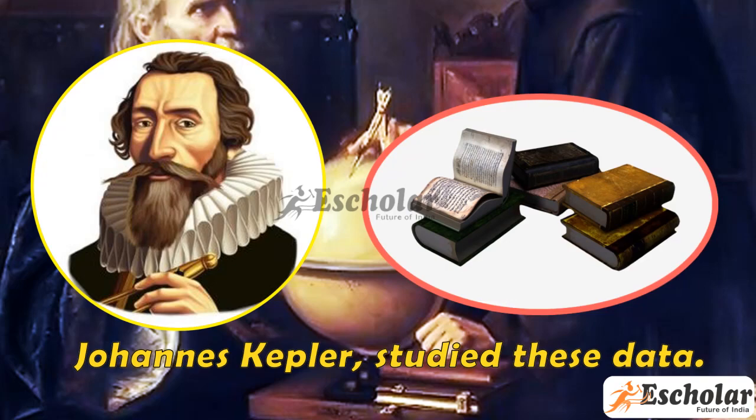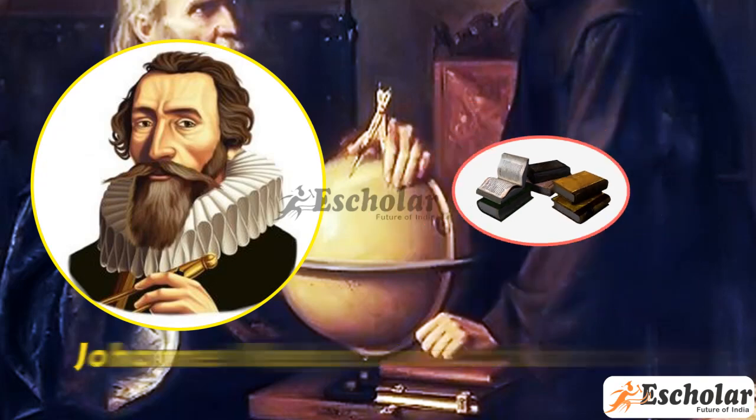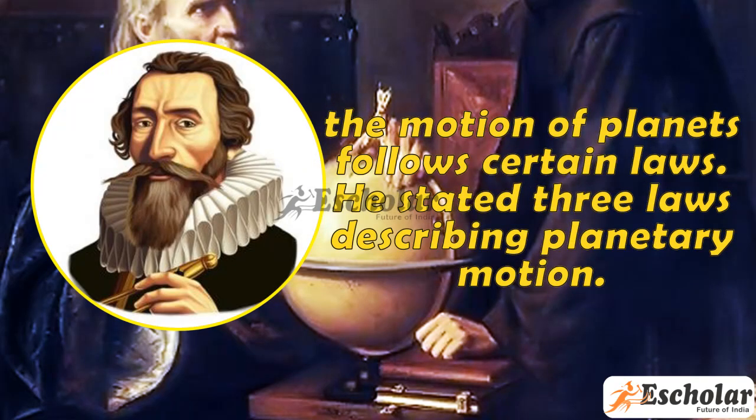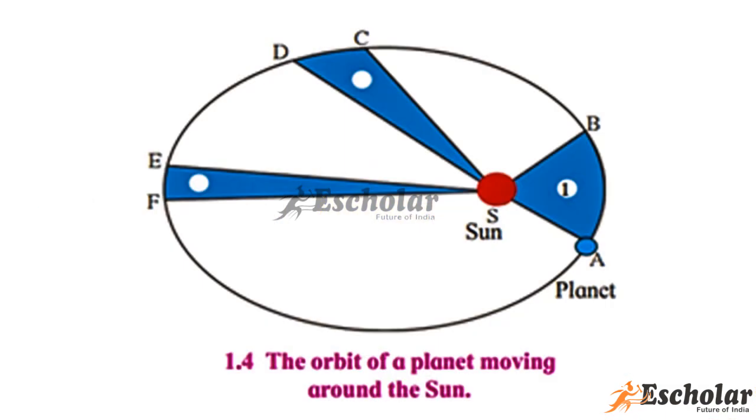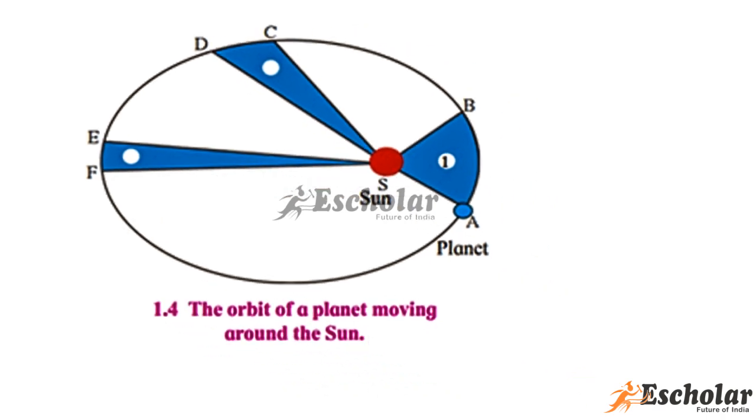Johannes Kepler studied this data. He noticed that the motion of planets follows certain laws. He stated 3 laws describing planetary motion. The shown diagram is of the orbit of a planet moving around the Sun.